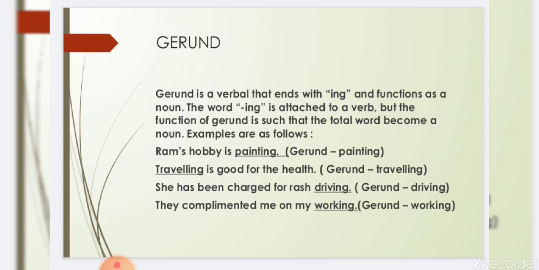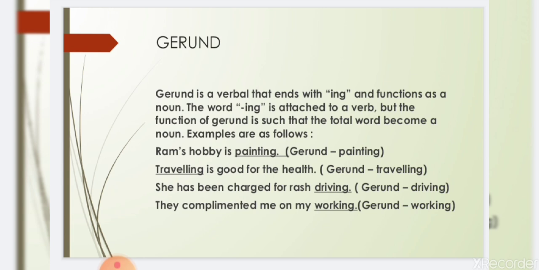It is a type of verbal that functions as a noun, not as a verb. Remember, functions as a noun, not as a verb, and it always ends with ing. This ing is attached to a verb, but here when ing is attached to the verb, the total word becomes a noun itself and it does not work as a verb.